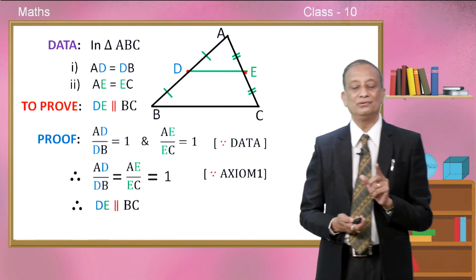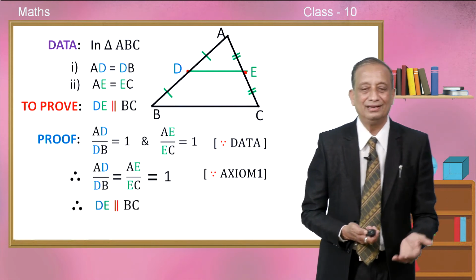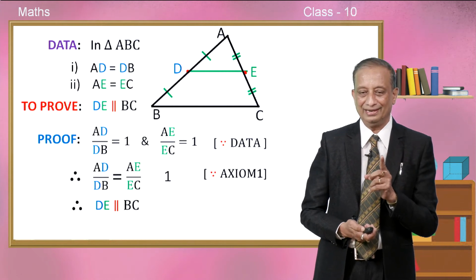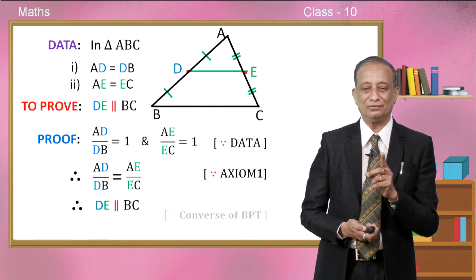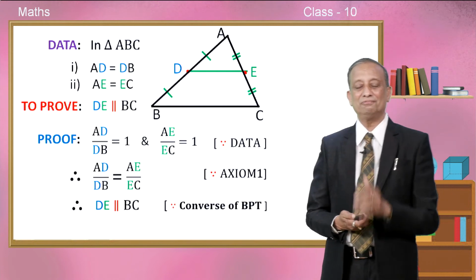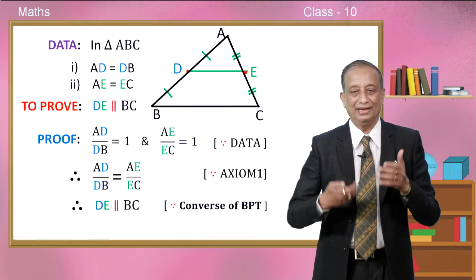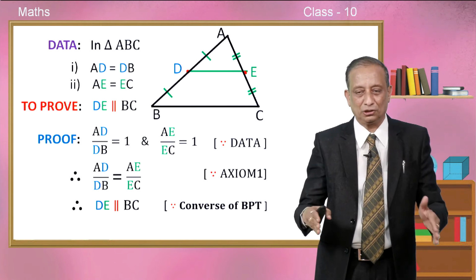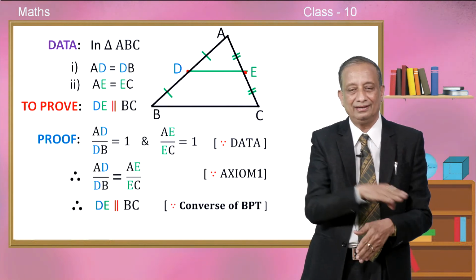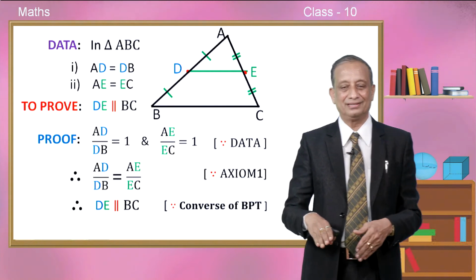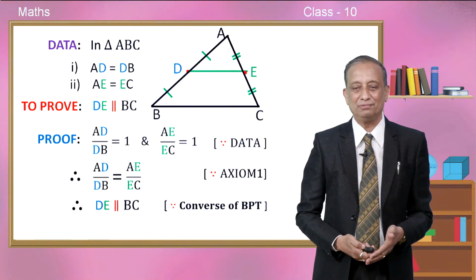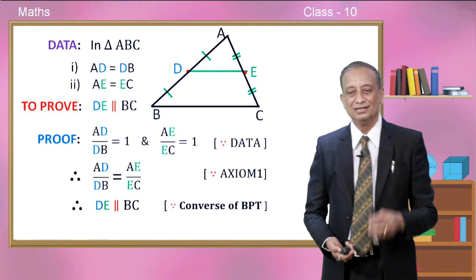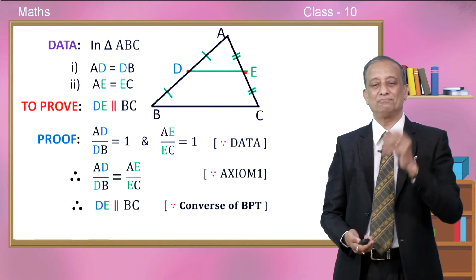Therefore, can you not say immediately that DE is parallel to BC? The reason being, can anybody tell me the reason? What is the reason? Converse of BPT. If any straight line divides two sides of a triangle proportionally, then the straight line is parallel to the third side. So, by converse of BPT, see, we have proved that DE is parallel to BC. So nicely we have proved this.